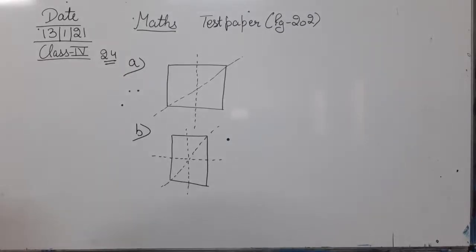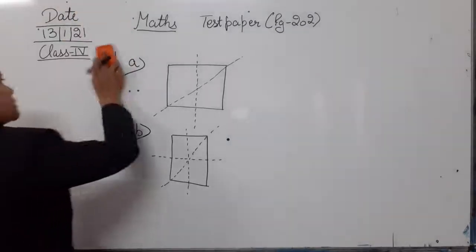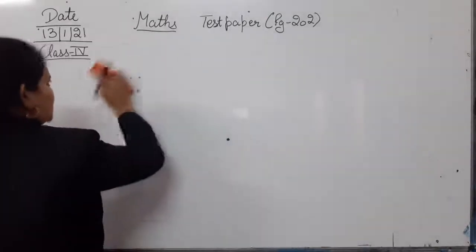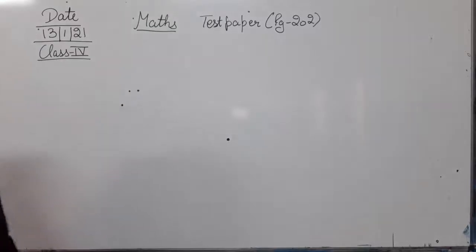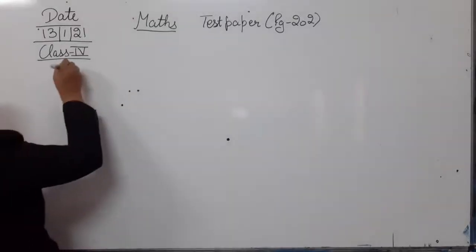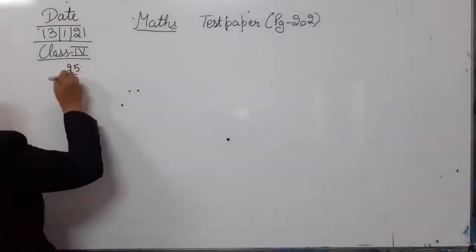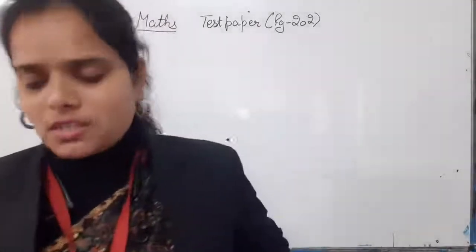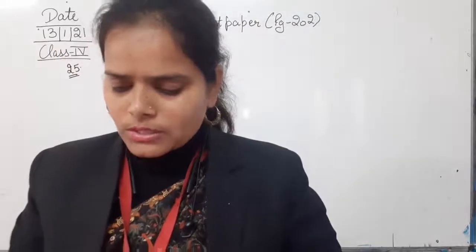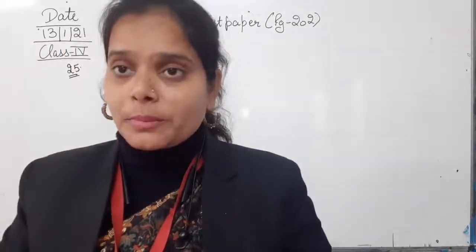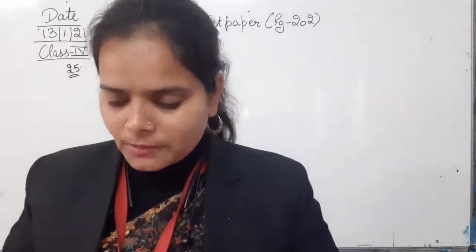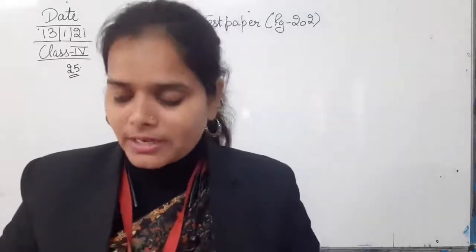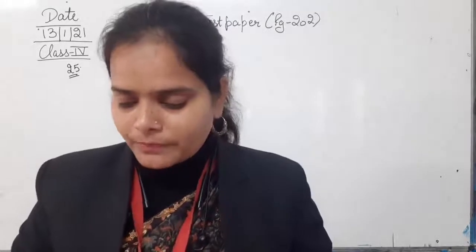Moving next to question number 25. In question number 25, it is given that Rahul's house is 38 kilometer 500 meter and Shruti's house is 15 kilometers 750 meter from the school.